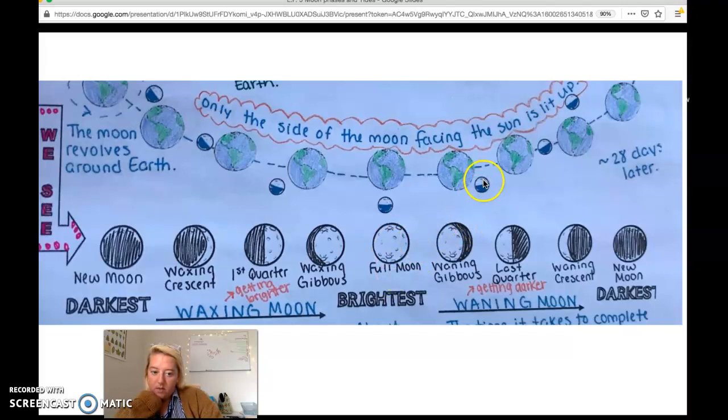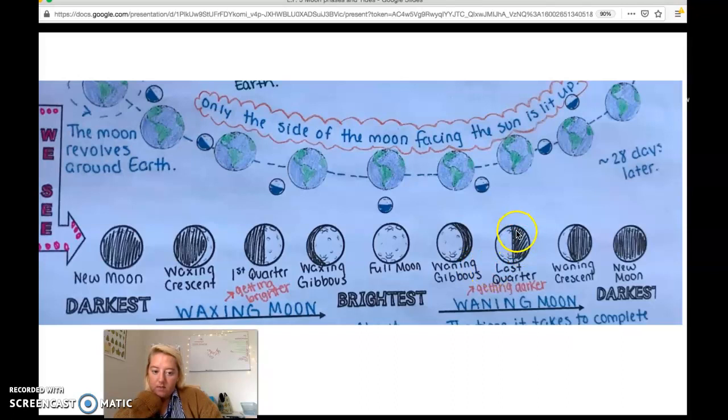And then as we begin to move around our orbit and the moon orbits around us, we start to see less of it. And when we see this phenomenon of it getting darker, we call it a waning moon. So we're waning because it's getting darker, and the shape here is the gibbous. So we put both together, we get waning gibbous.